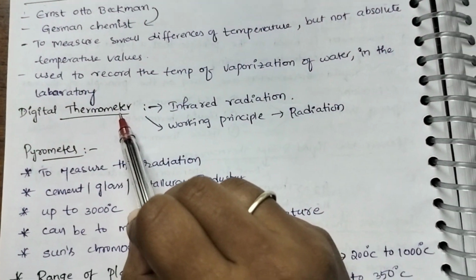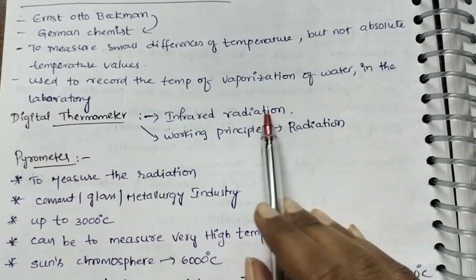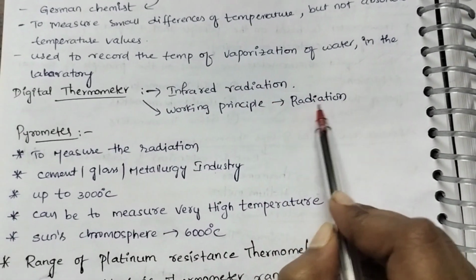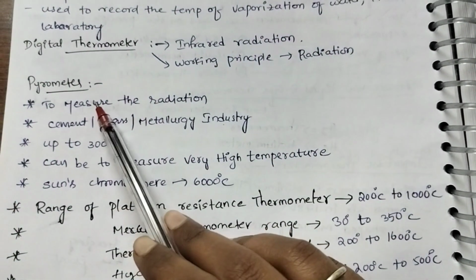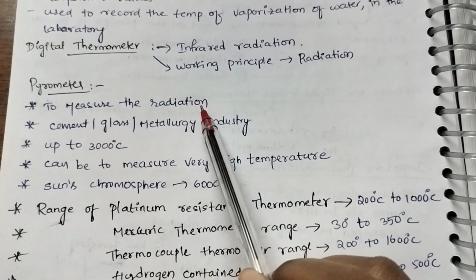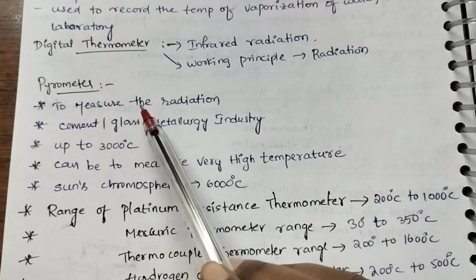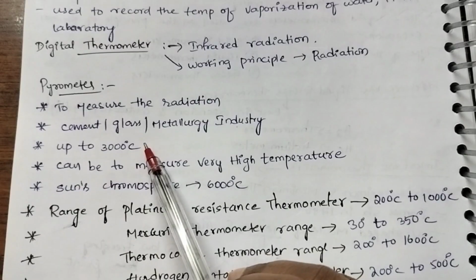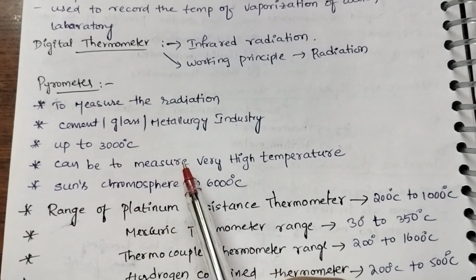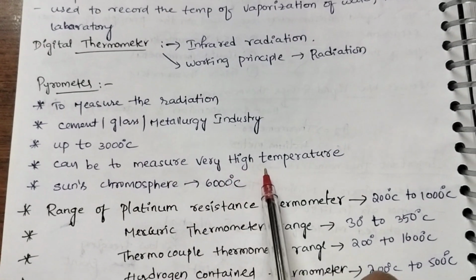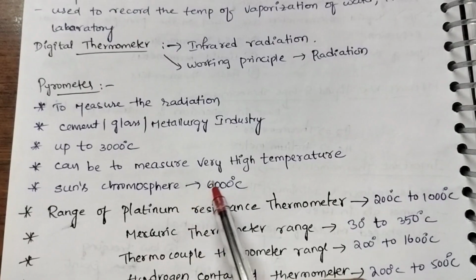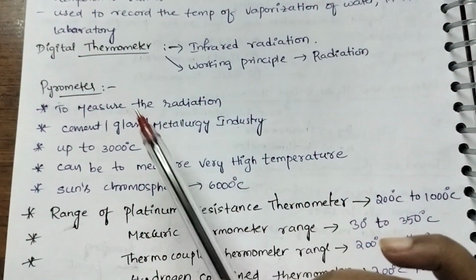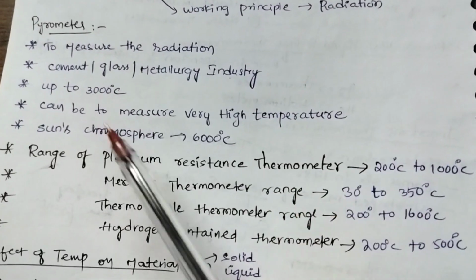Next is digital thermometer. Digital thermometer is an infrared radiation type of thermometer. Its working principle is radiation. Next, pyrometer. Pyrometer is used to measure the radiation in cement, glass, metallurgy industries. It can measure the value up to 3000 degrees centigrade. Very high temperatures can be measured. The Sun's chromosphere's temperature is 6000 degrees centigrade, but pyrometer can measure up to 3000 degrees centigrade.